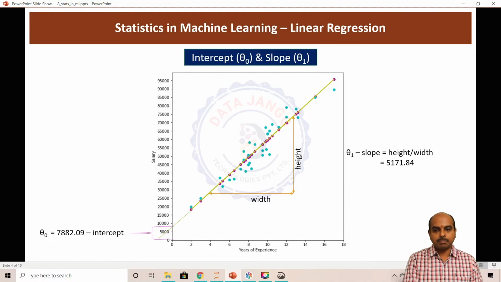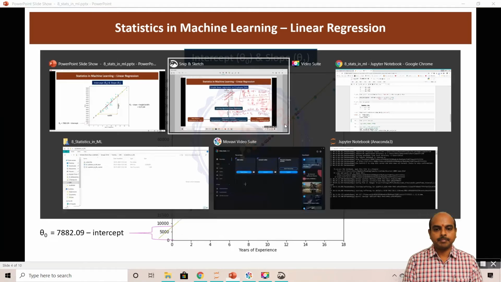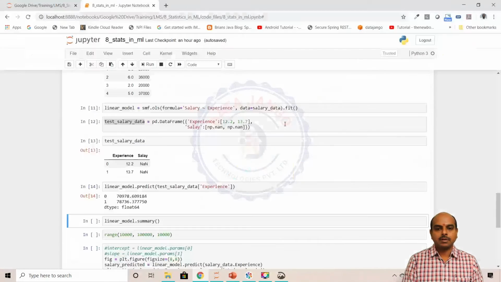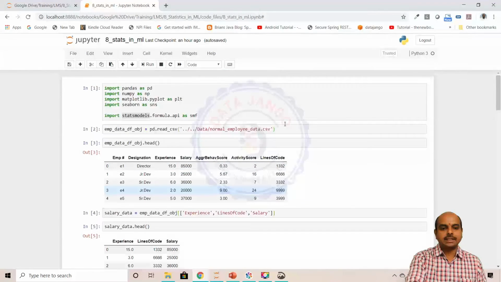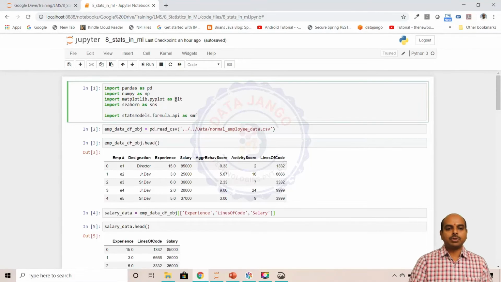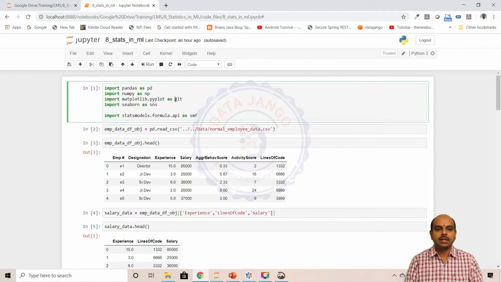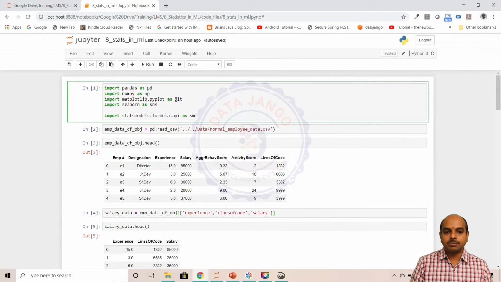So let us jump back to the code and try to understand. Here the data set is like this, right? I have imported pandas, numpy, matplotlib and seaborn. You already know that, and I have imported the statsmodels formula.api.